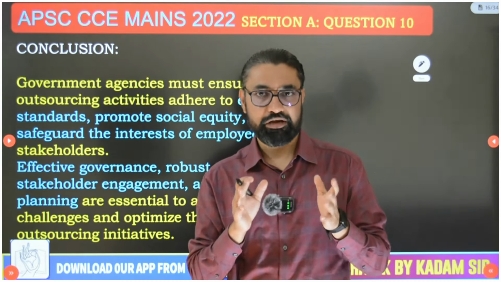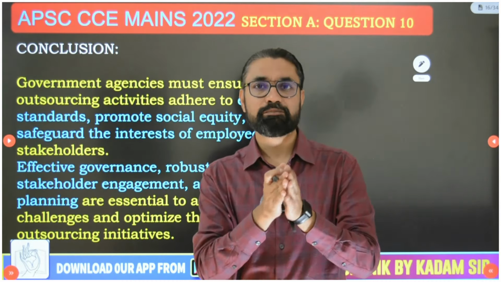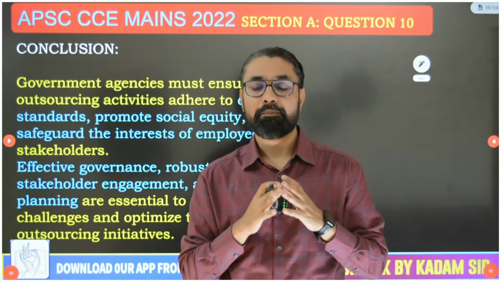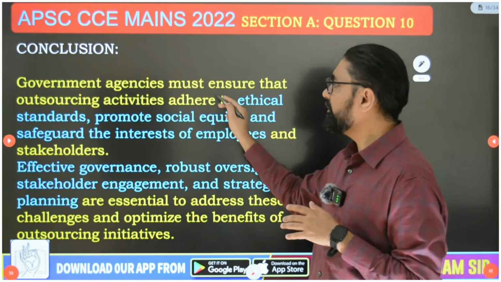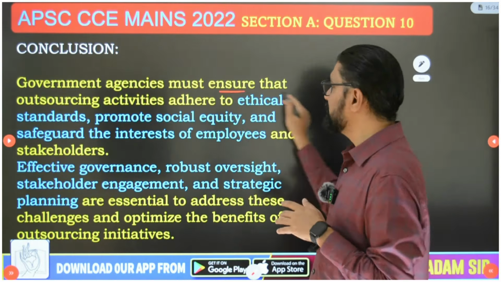Okay, both arguments we have discussed. Then what is the bridging point? How can we achieve the balance? That you have to present in the conclusion. So government agencies must ensure that outsourcing activities adhere to ethical standards, promote social equity, and safeguard the interest of employees and stakeholders. In my app classes we have discussed the concept of efficiency, effectiveness, etc.